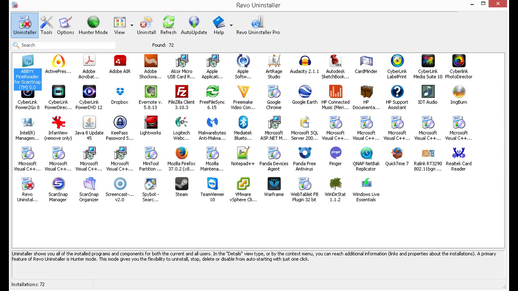It's a pretty awesome tool to clean up spyware as well. And you can also use Hunter mode and point it to, let's say, a shortcut, but it still didn't show up here. So pretty awesome tool, highly recommend it.